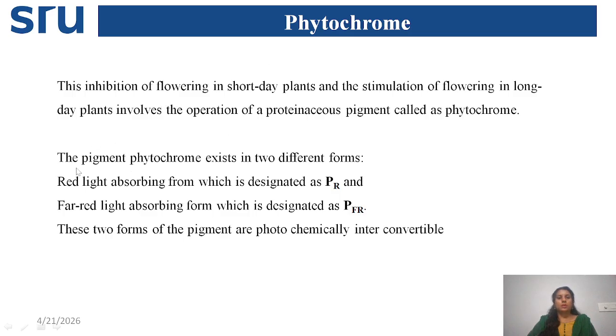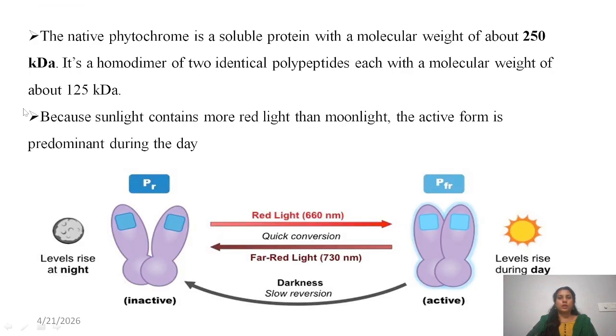Just to remember, phytochrome exists in two forms: the red light absorbing form, which we call PR, and the far red light absorbing form, which we call PFR. Its size is 250 kilodalton. It exists in homodimer form, so two identical polypeptides are there, and each polypeptide is 125 kilodalton.